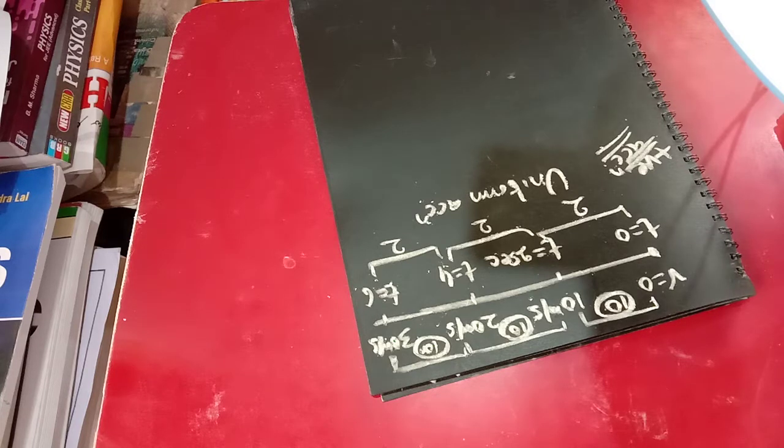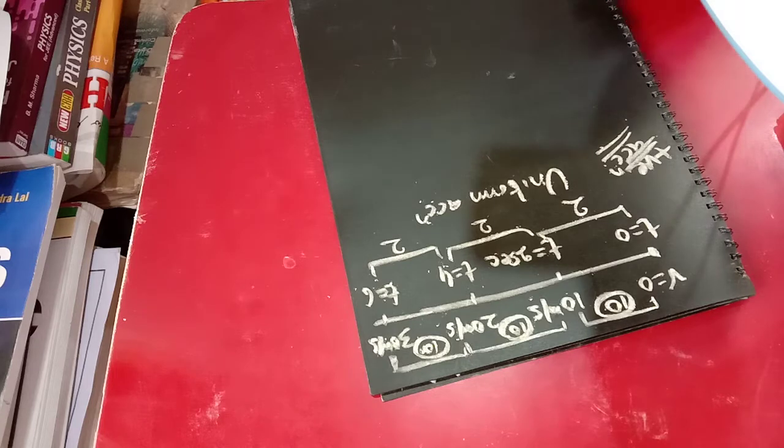Particularly whenever you are driving a scooty or car on the road in day-to-day life, that is not uniform acceleration. It is variable acceleration. Sometimes you are increasing the speed, and sometimes you are decreasing the velocity. In that manner, the vehicle moves. That is the negative acceleration.